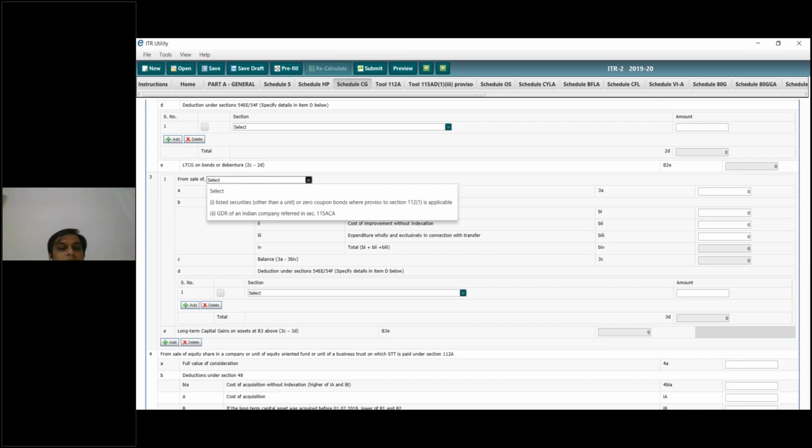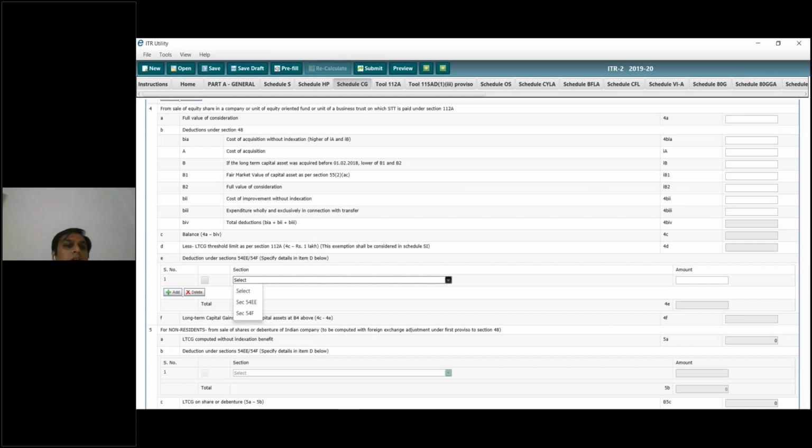Here there is a concept of grandfathering. If you have certain shares which you are selling after a year, but you had purchased them before 1 February 2018, then the cost of acquisition is the lower of B1 and B2: the fair market value of the capital asset as per section 55(2)(ac), or the full value of consideration.